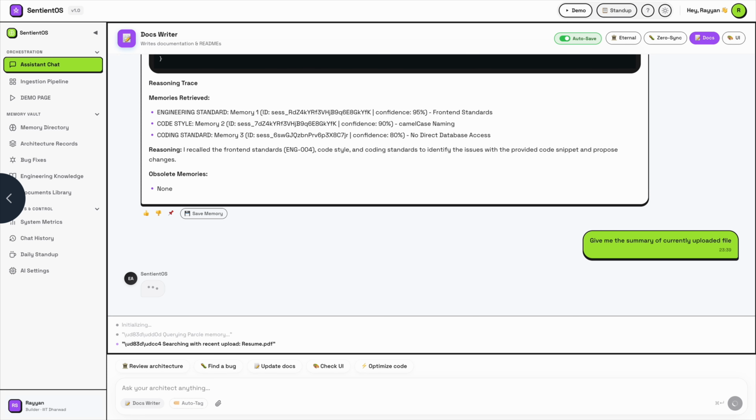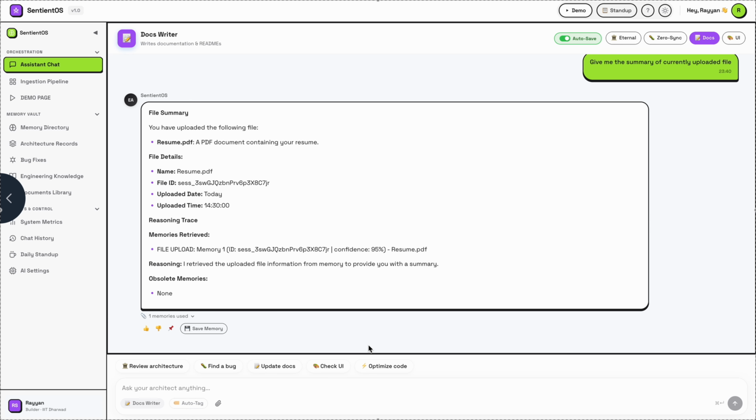Let's see what it gives. It's showing me the recently uploaded file. It extracts the file and gives me the summary which I have asked for, like the details about the file. This was the resume and this was the file ID, update and all.